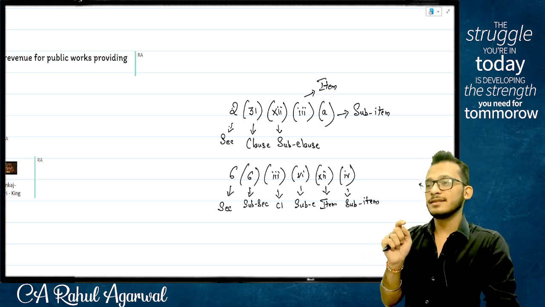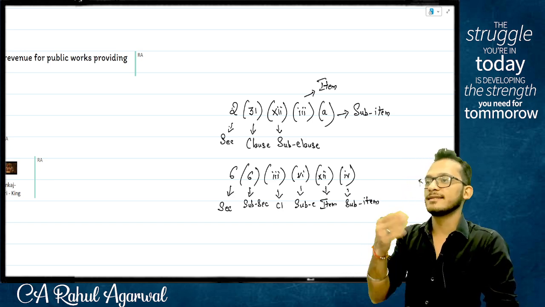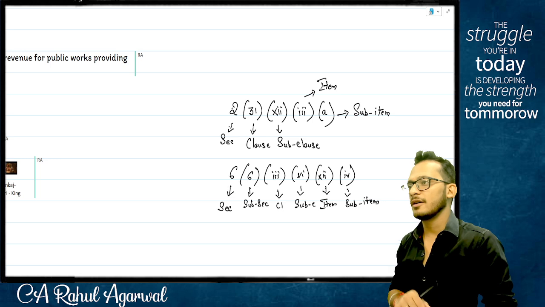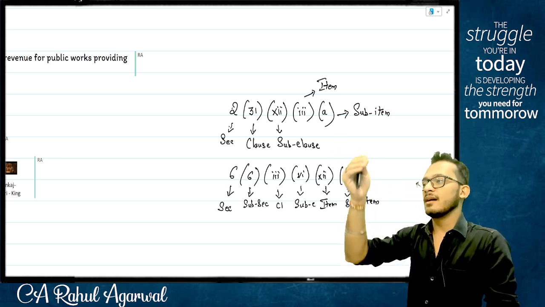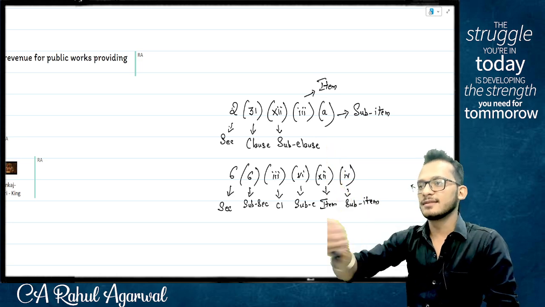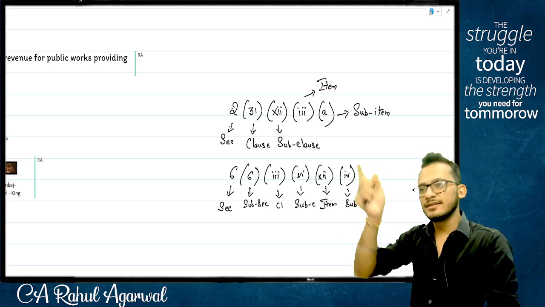But when you come to section 6 in income tax, section 6 talks about how you determine whether a person is a resident or a non-resident. Section 6, subsection 1 will tell you he is a resident if he does this. Subsection 2 will tell he is non-resident if he does this, which means all are connected to each other. Yes or no? Reference is coming from 1 to 2.